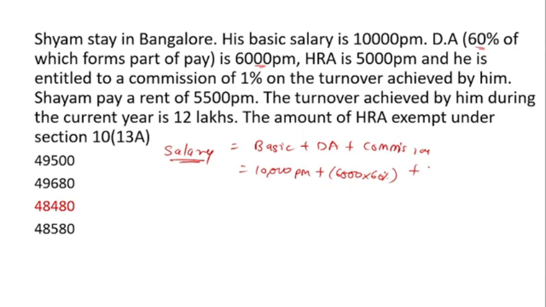So 1% means we calculate the percent of the 12 lakh.